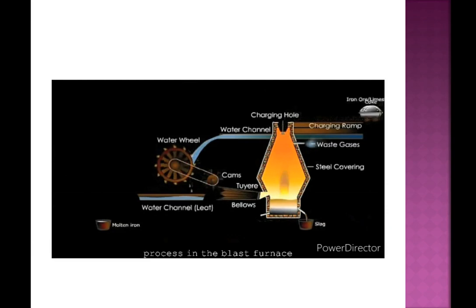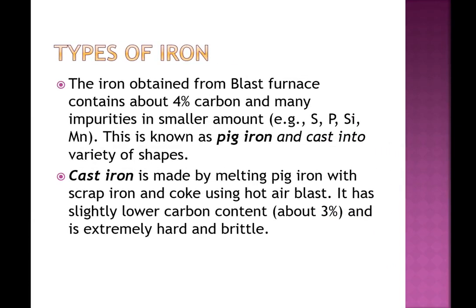The slag is in the molten state and separates out from the iron. Iron thus obtained from the blast furnace contains 4% carbon and many impurities in the smaller amount. This is known as pig iron and is cast into variety of shapes.